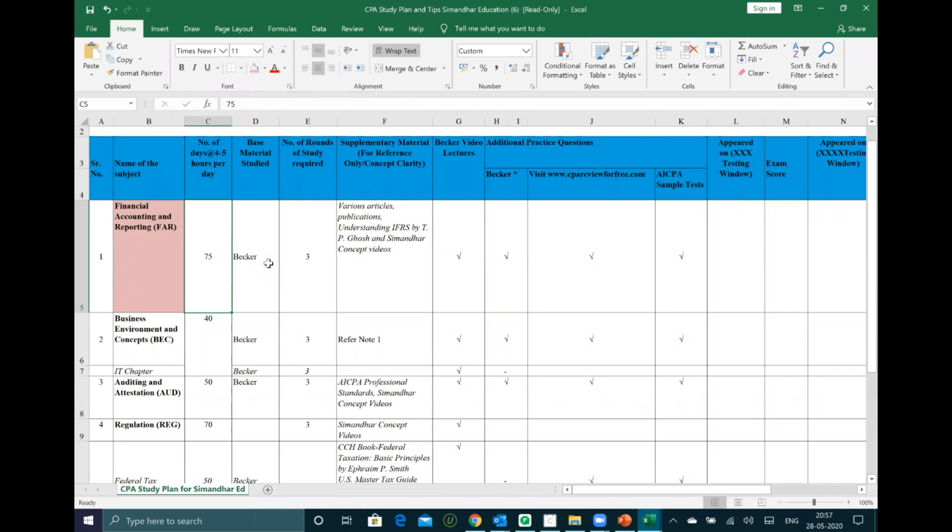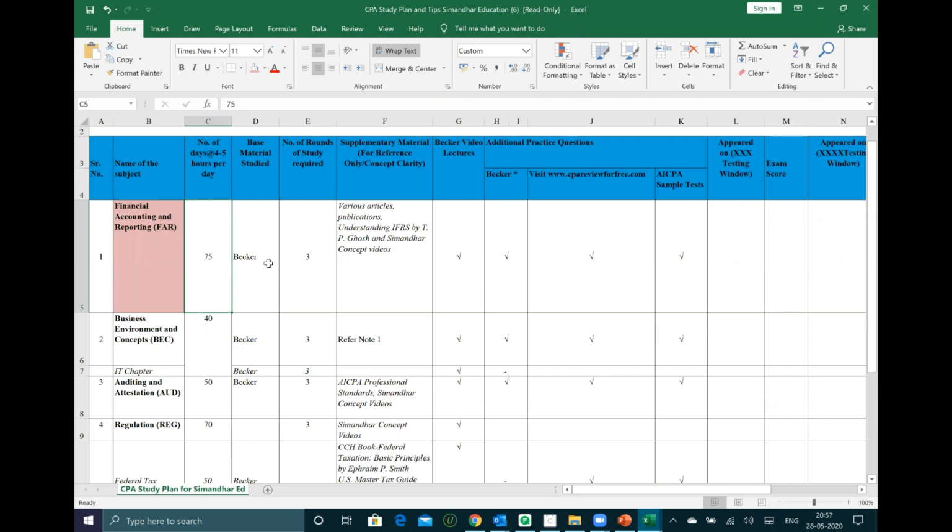Same goes with Suraj also, who is along with me teaching FAR. Suraj, as you know, is a national level first ranker in chartered accountancy, considered to be one of the most favorite faculty in CPA, as far as the previous students say. Though they also like me, I don't know for what reason, but they tell me I also teach well. So anyway, we do take it on weekdays and we don't take it on weekends.